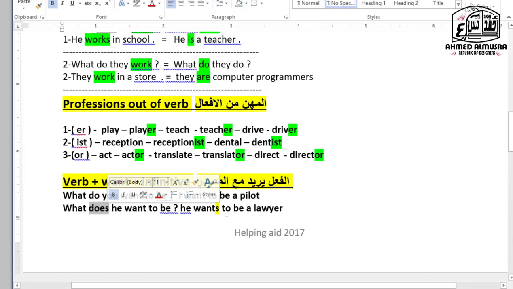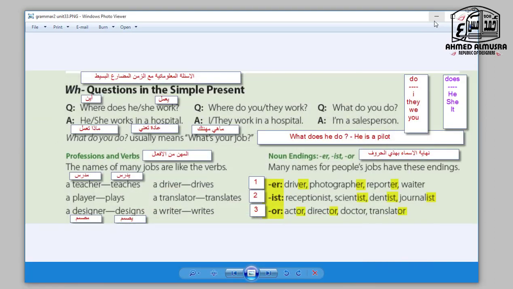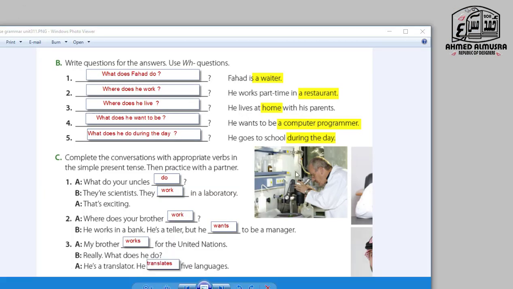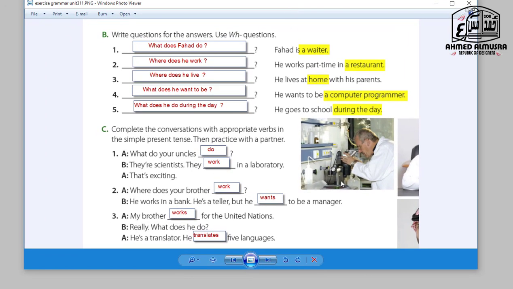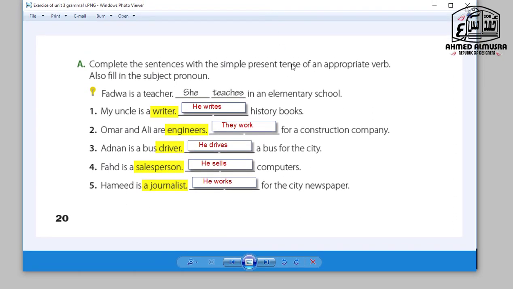Now this is the time for the exercise. Let's go to the exercise and let's do it perfectly. So exercise number 1. Write questions for each answer. I think this is here the first one. So exercise A. Complete the sentences with the simple present tense of the appropriate verb.